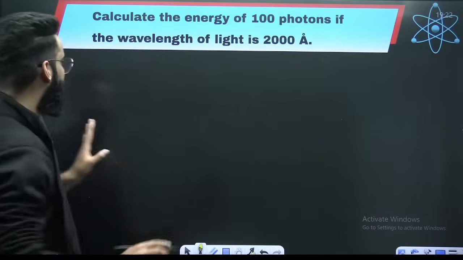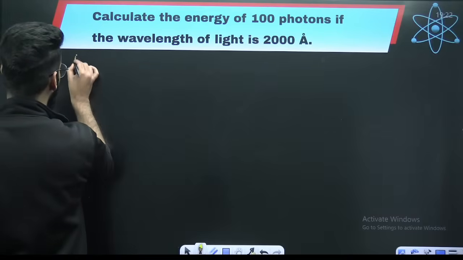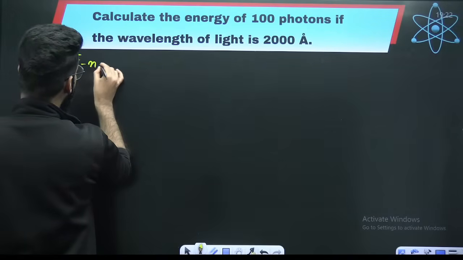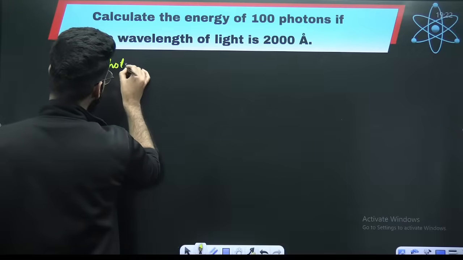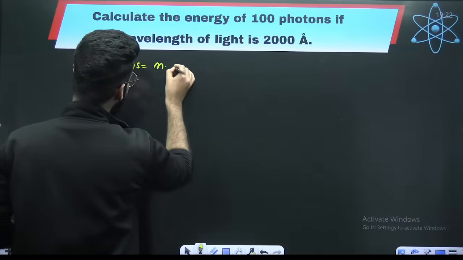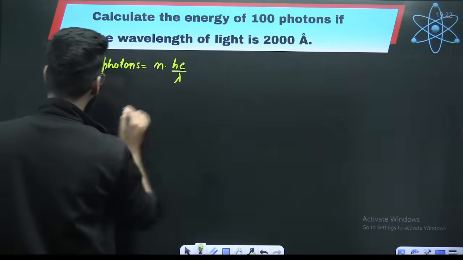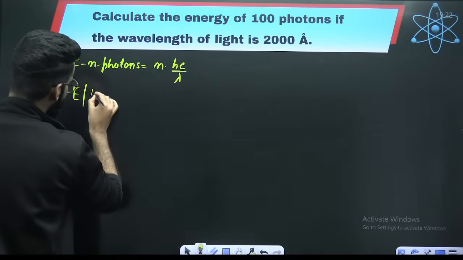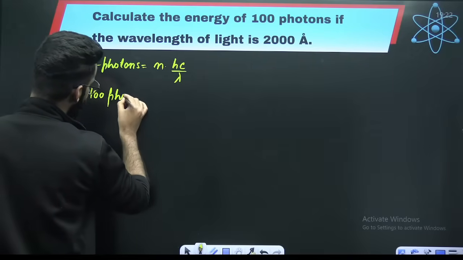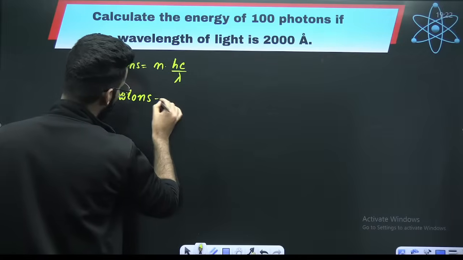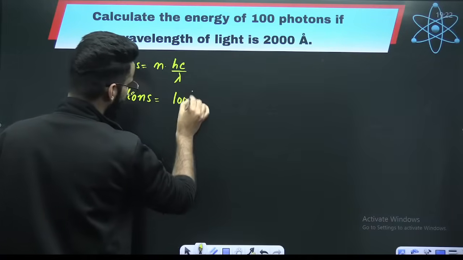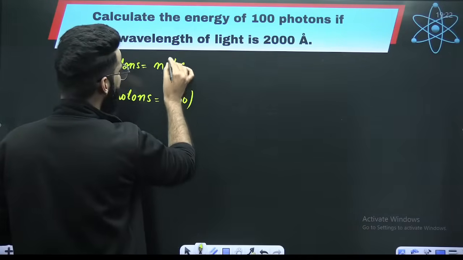Isn't it simple? Calculate the energy possessed by 100 photons. You know, energy carried by n photons is equal to n times hc divided by lambda. So therefore, energy carried by 100 photons will be equal to 100 multiplied by the value of h multiplied by c.